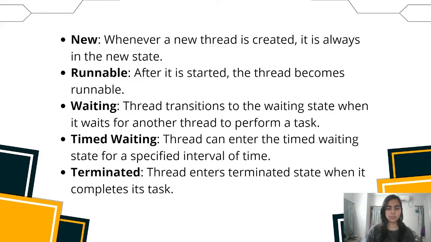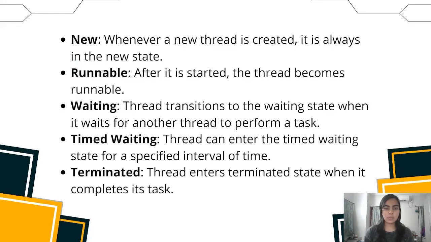Timed waiting. A runnable thread can enter the timed waiting state for a specified interval of time. A thread in this state transitions back to the runnable state when the time interval expires or when the event it is waiting for occurs. Terminated, dead. A runnable thread enters the terminated state when it completes all its tasks or is otherwise terminated.